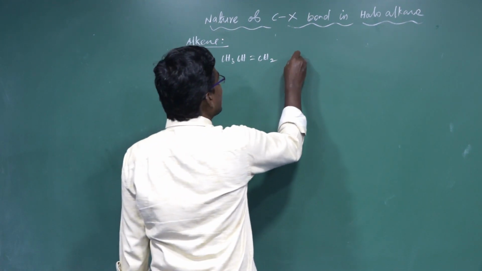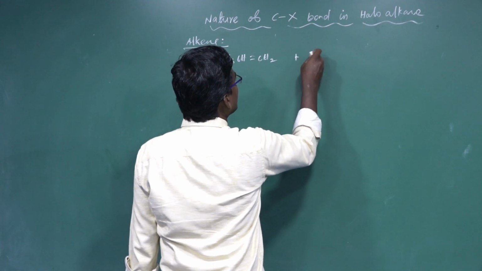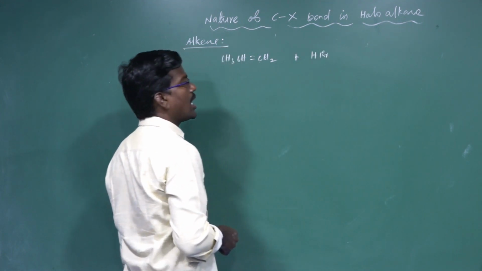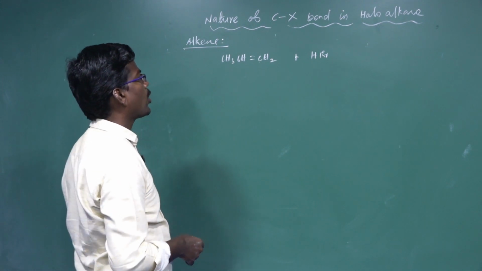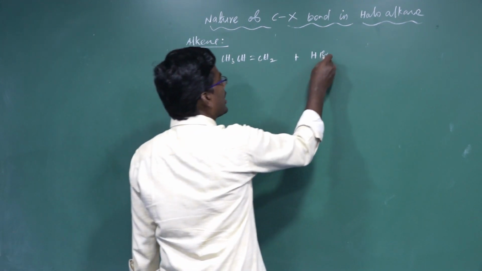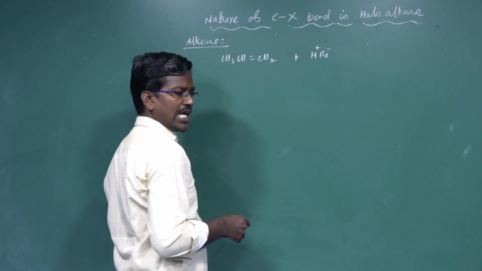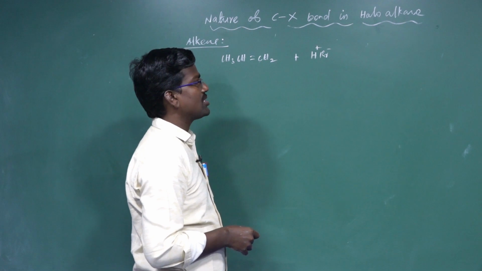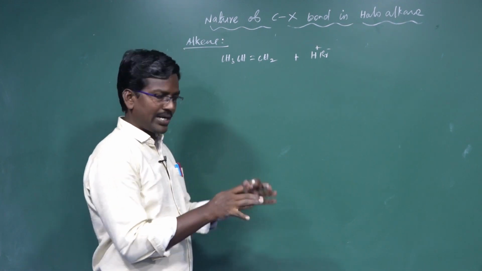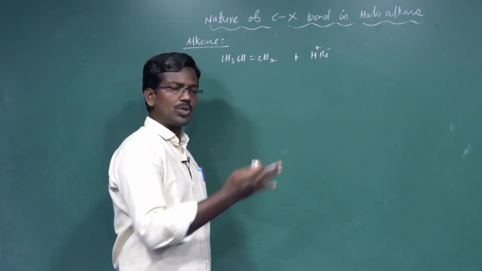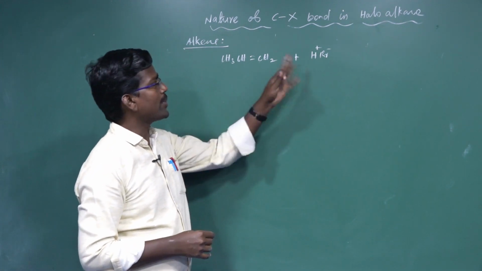That unsymmetric alkene reacts with what? Hydrochloric acid or hydrobromic acid. Hydrobromic acid dissociates to form H+ and Br-, because the electronegativity difference between hydrogen and bromine is high, so the hydrogen-bromine bond separates. The bond contains 2 electrons, and both electrons move towards the highly electronegative bromine side.